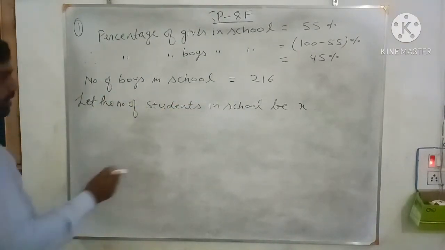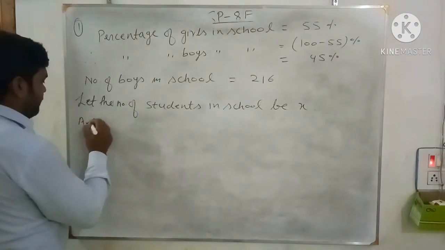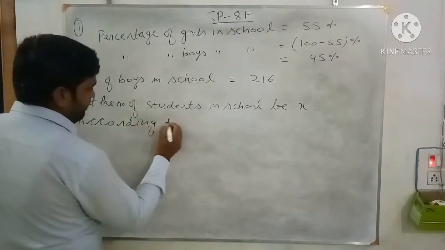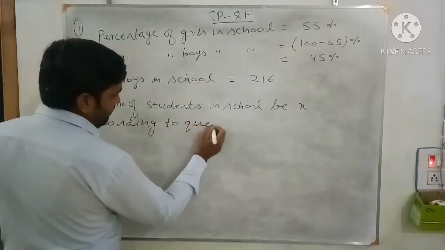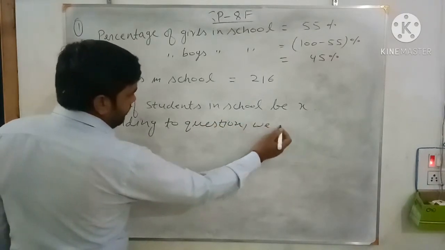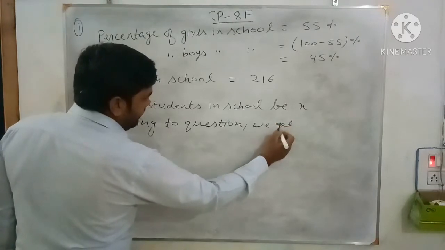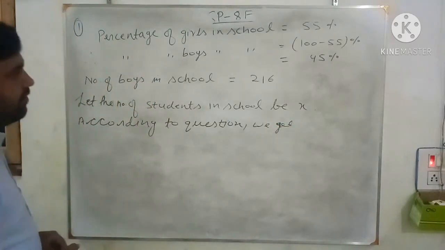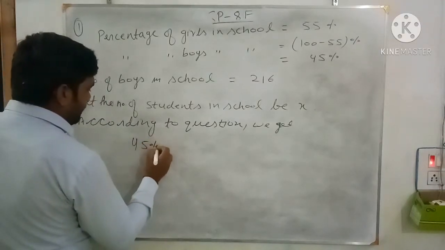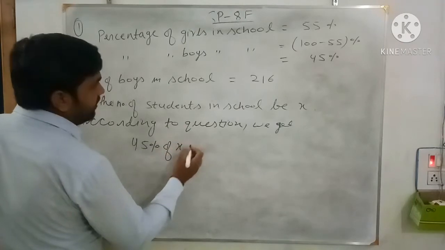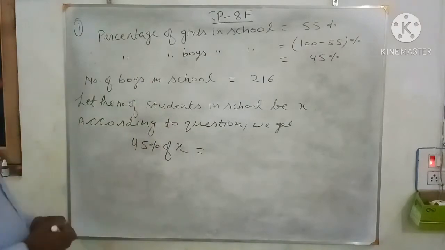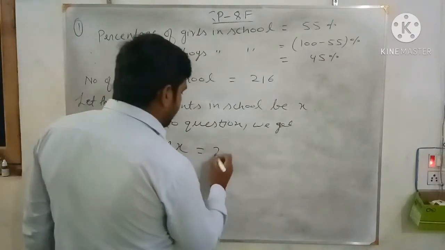Now according to the question, 45% of the total students, that is x, 45% of x are boys, and the number of boys is given, that is 216.